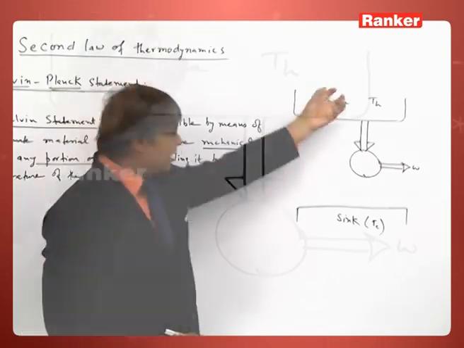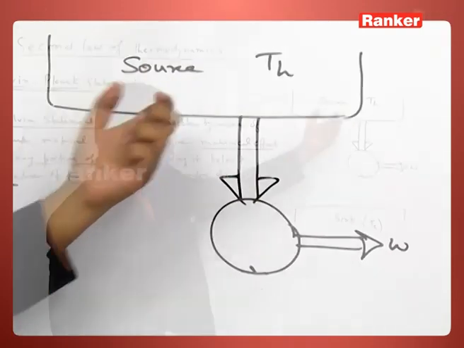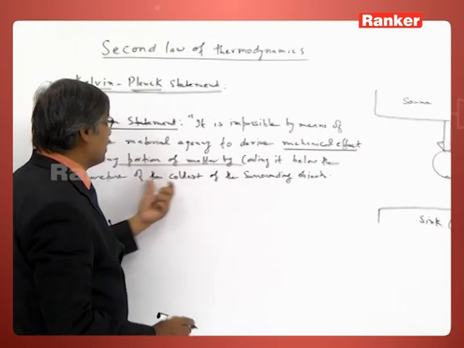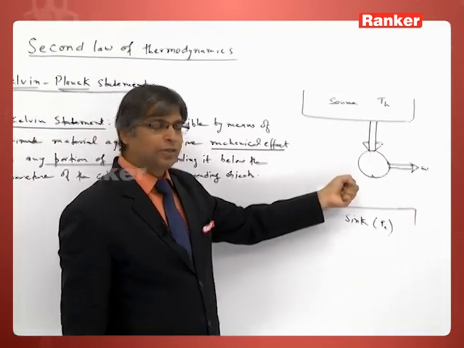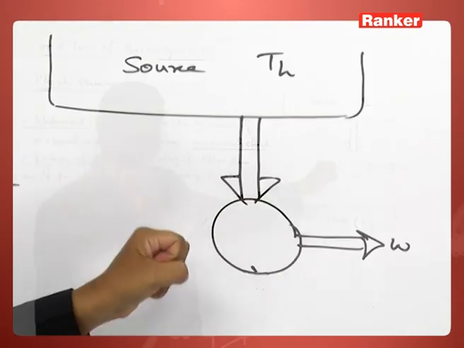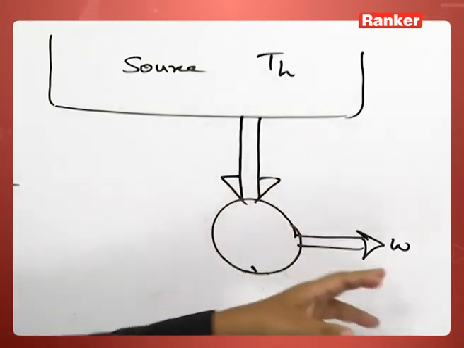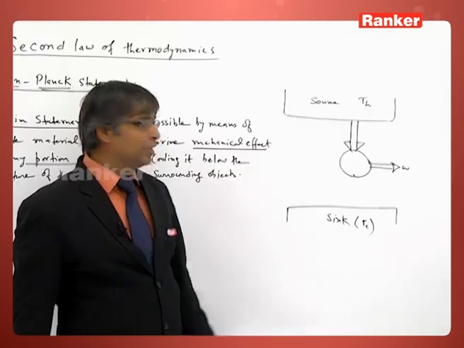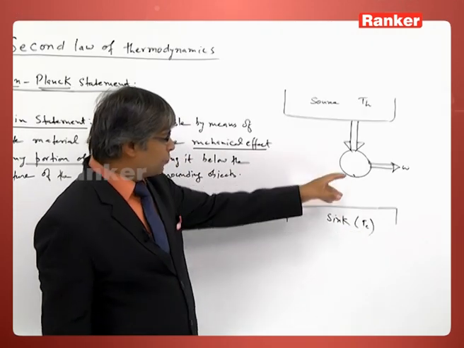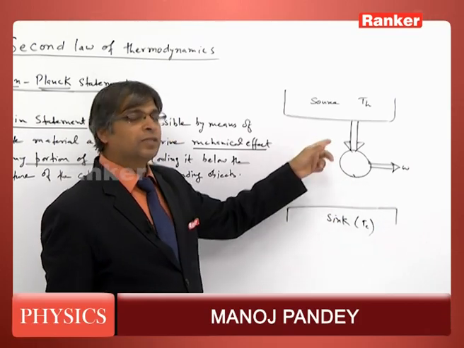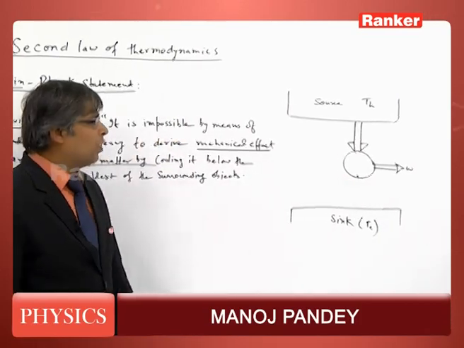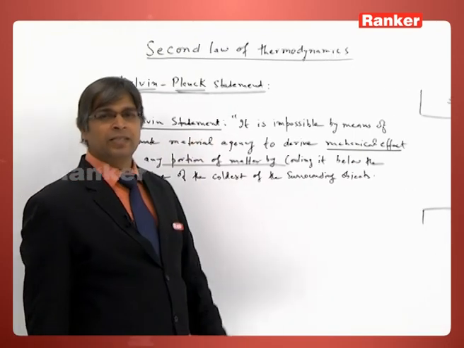Cooling it means we are extracting heat, so it becomes cool, cooling it below the temperature of the coldest of the surroundings. So if I extract energy and continuously convert it into mechanical effect without rejecting it, that means without making any other part hotter, it is not possible. This is what the Kelvin statement tells.